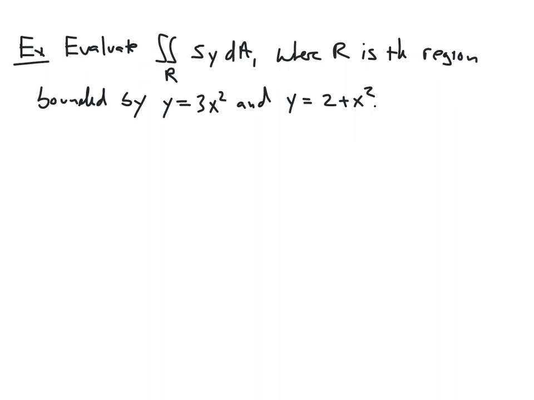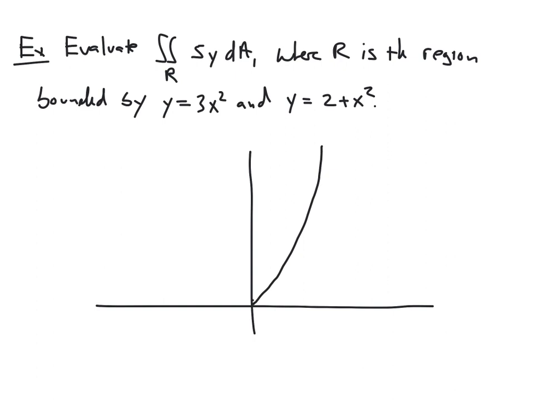So in this case, we're actually given the region R as the region between two curves. And so a lot of times in such cases, it's helpful to have a picture of the region so that we can set up our limits of integration appropriately. So I'm going to draw a quick sketch of these two functions. I know y equals 3x squared is going to look a lot like a normal parabola, but it's going to be stretched vertically by a factor of 3. So it'll look something like this. Let's say this will be y equals 3x squared.